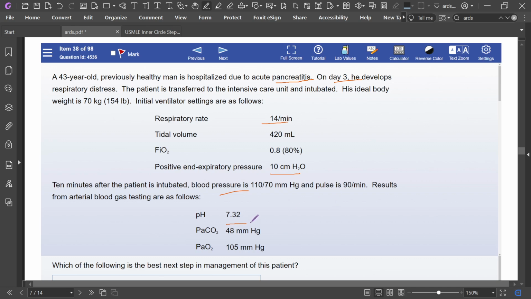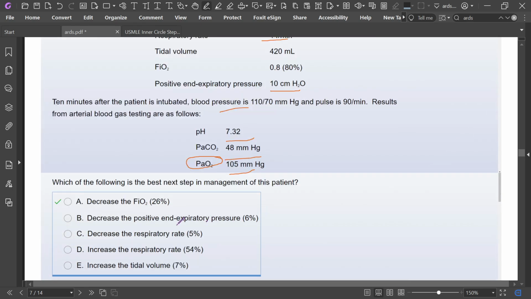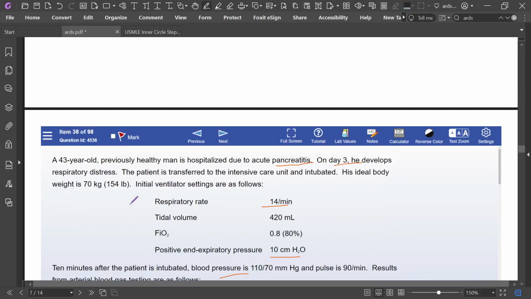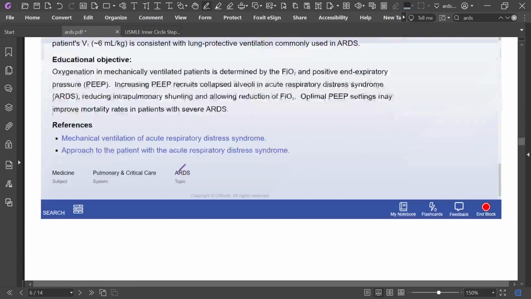Now pH is 7.32, PCO2 is higher, and PaO2 is higher. Look here, PaO2 is more than 90, like hyperoxia, so decrease FiO2.